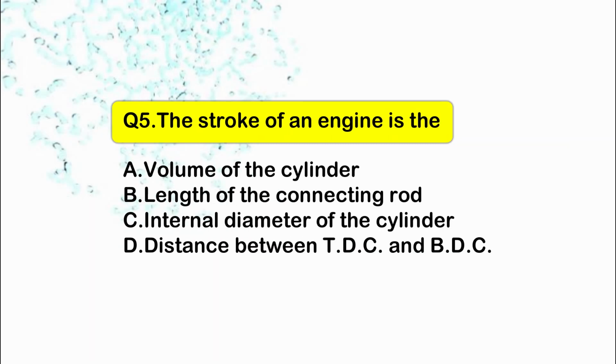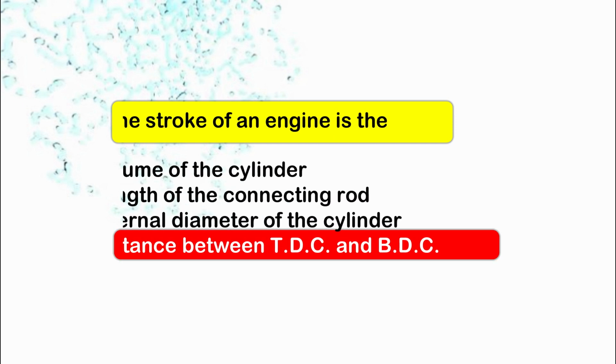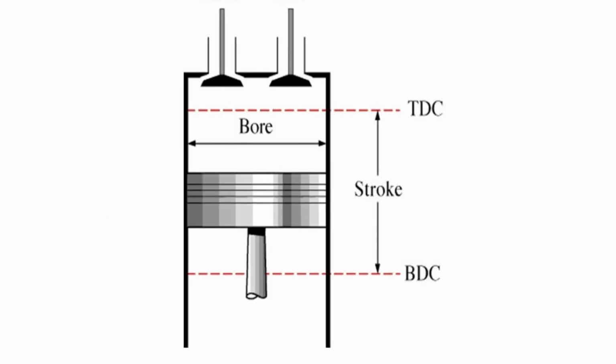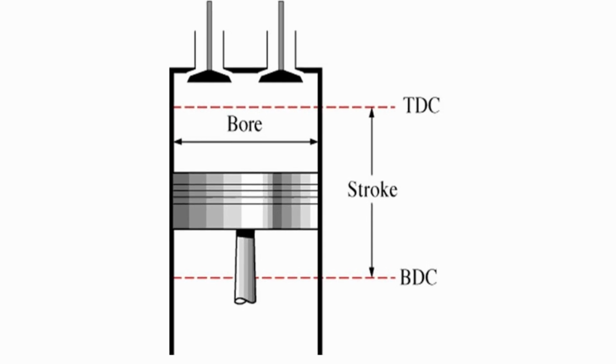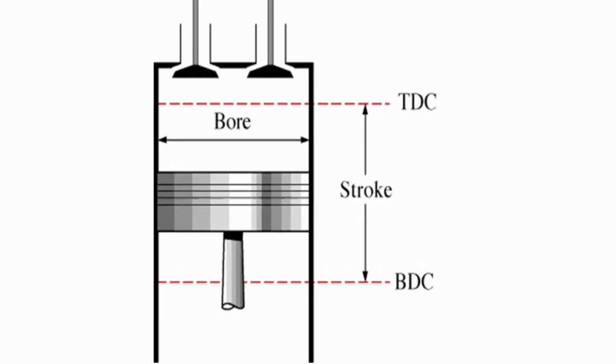Now the next and the fifth question is, the stroke of an engine is. So the correct answer is D. The stroke of an engine is the distance between TDC and BDC.